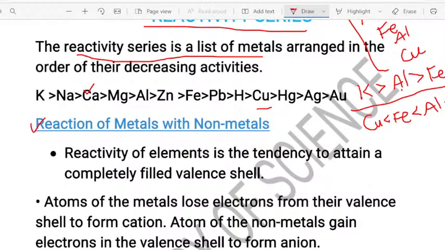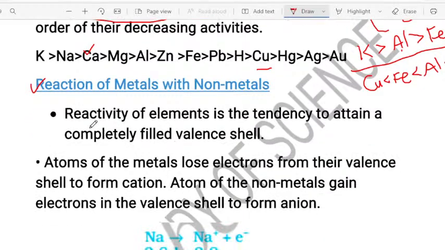In the exam they ask, how do metals and non-metals react with each other? See, how do they react? Reactivity of elements is first of all the tendency to attain the completely filled valence shell. Metals and non-metals react with each other to obtain the completely filled valence shell. For example, let us take sodium and chlorine.